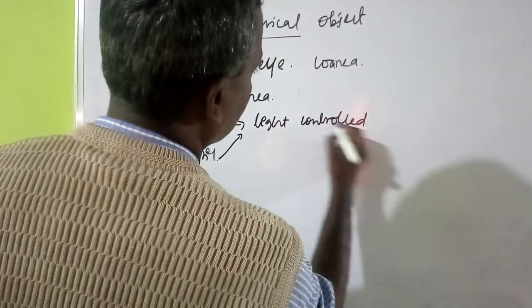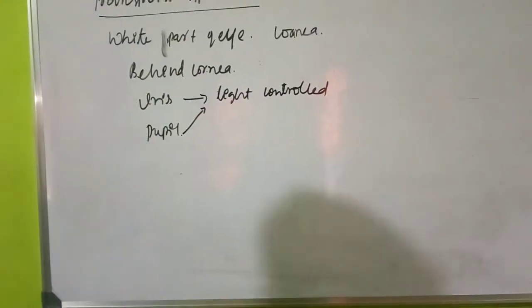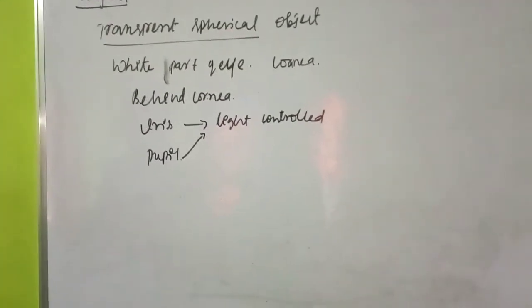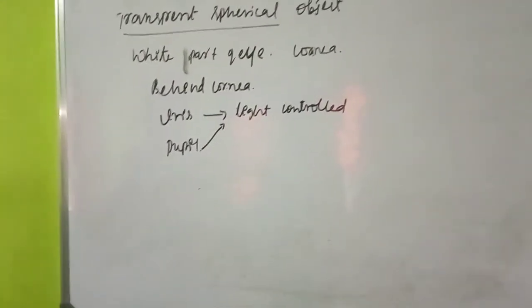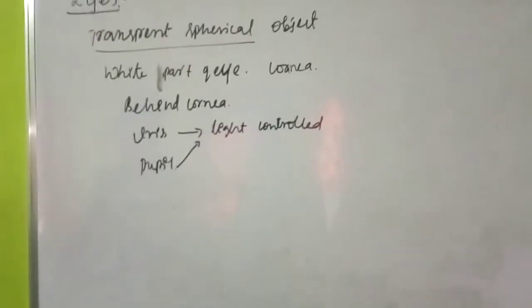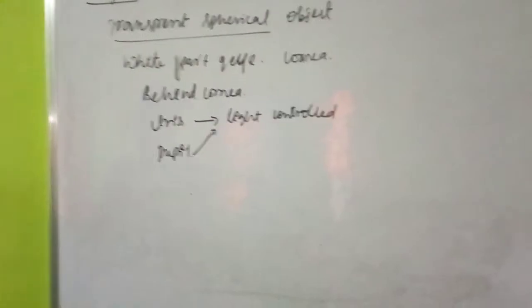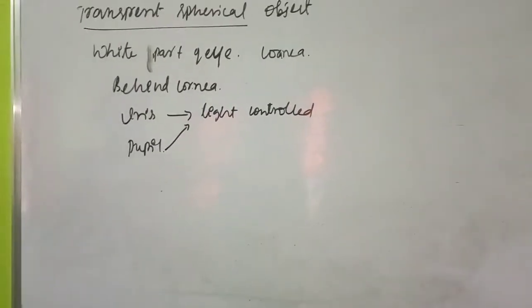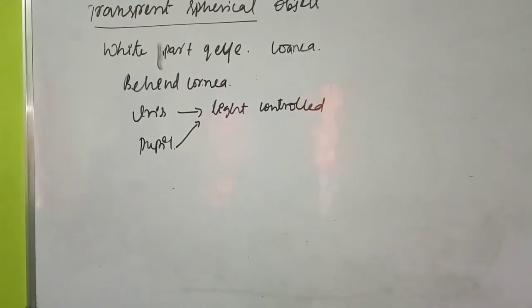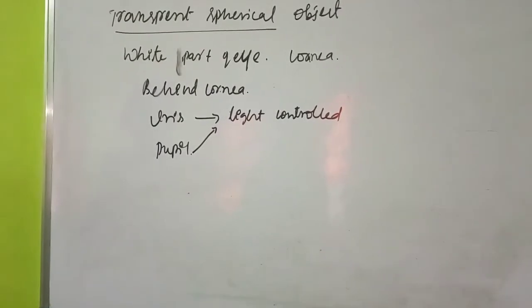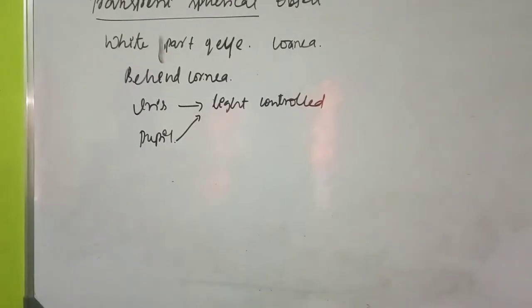How much amount of light should enter inside the eye, that is called the pupil. The iris is the part of the eye which gives its distinctive color; it means it detects the color and is referred to by the color of the iris. The iris controls the amount of light entering into the eye.